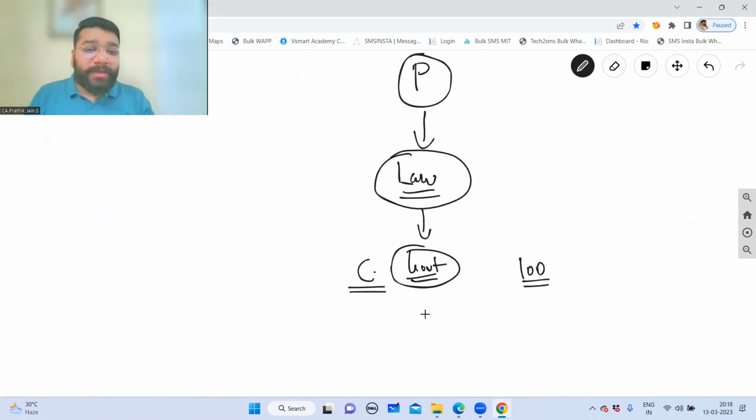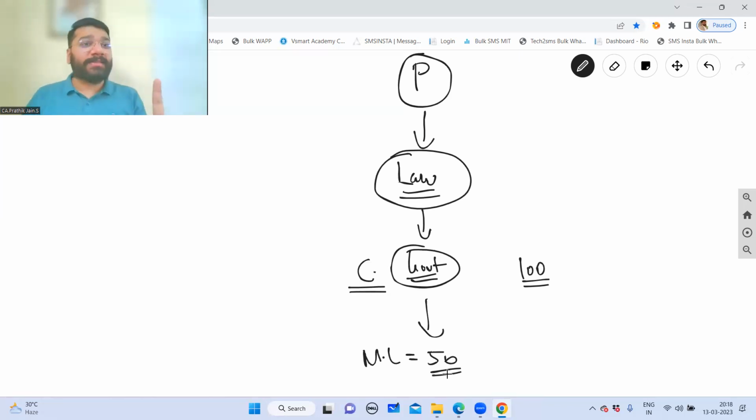Now, out of 100, the central government has proposed the maximum limit as 50. If the central government wants, it can increase to 60. Can it increase to 70? Yes. 80? Yes. 90? Yes. 99? Yes. 100? Yes. 101?